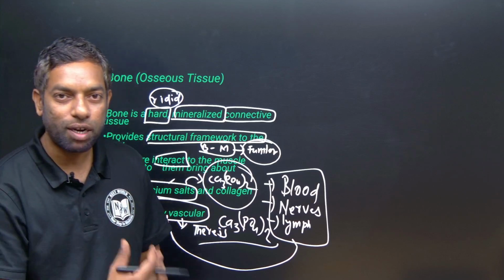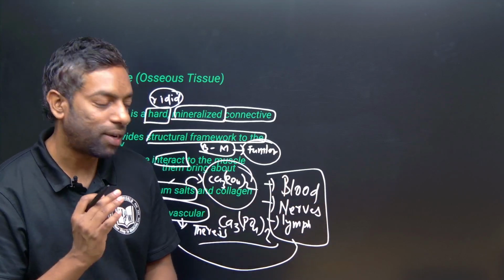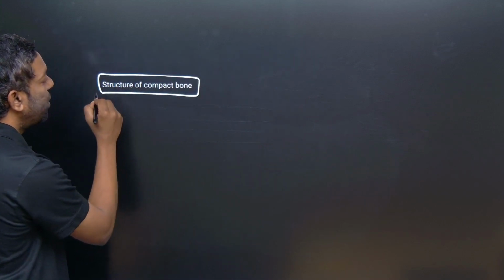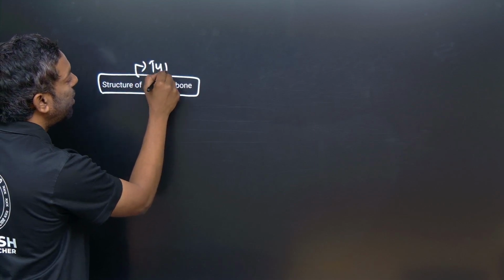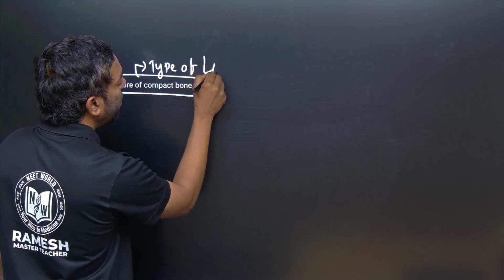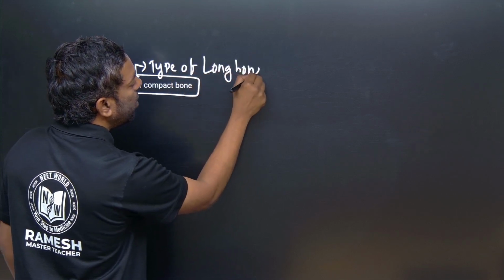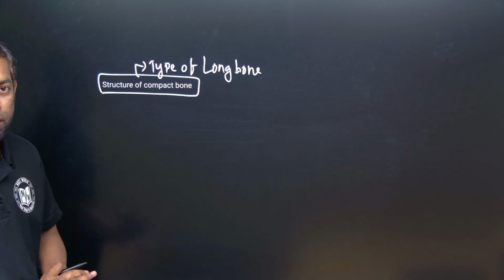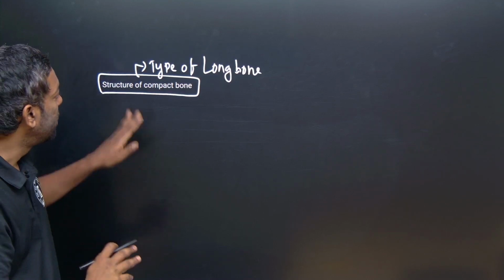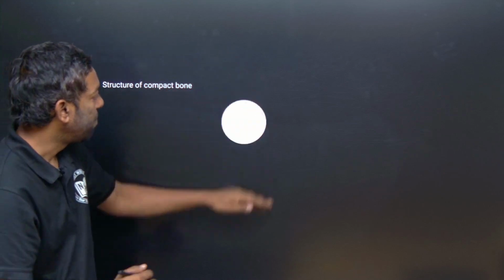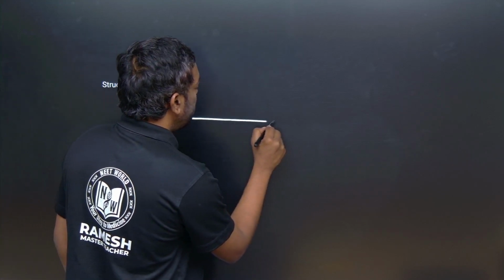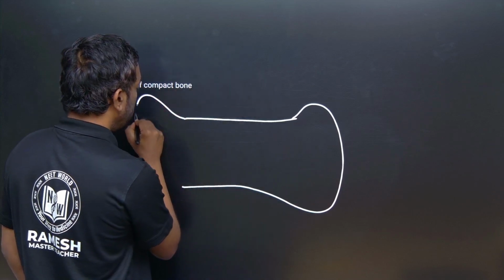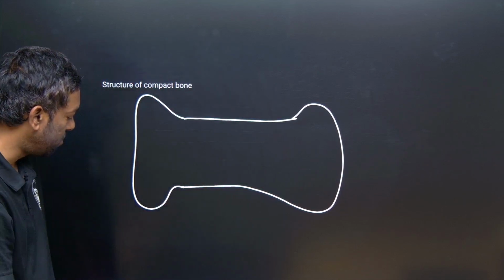What is the internal structure of the bone? We are going to discuss the structure of compact bone, a type of long bone. What is the structure of compact bone? This is the most important point from an exam point of view, guys. We are going to discuss this compact bone and the bone structure.